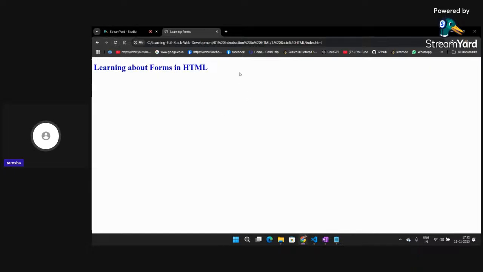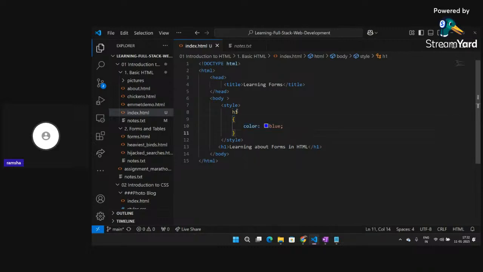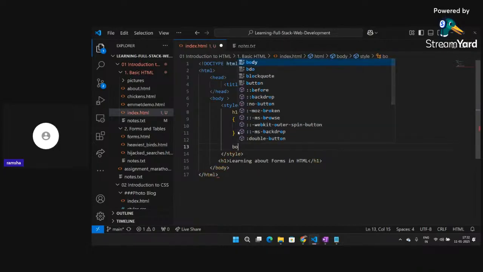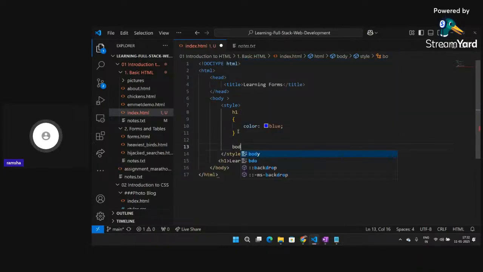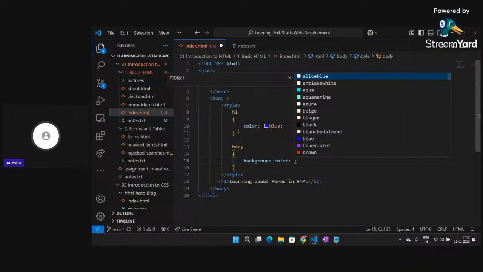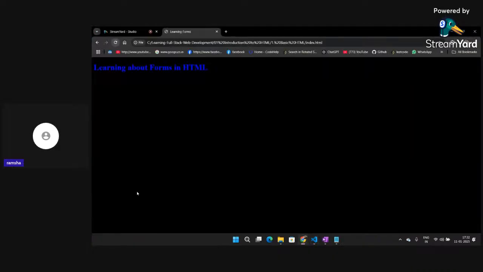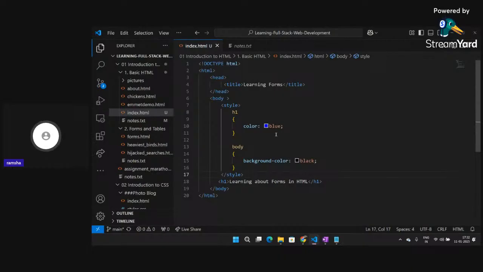If I go back and click on refresh, you can see I am able to change the color of my heading. Similar to this, I can also target my body here, and say background color to black. If I refresh, you can see I am also able to target the body using this method. So the previous one was the first method and this is the second method.